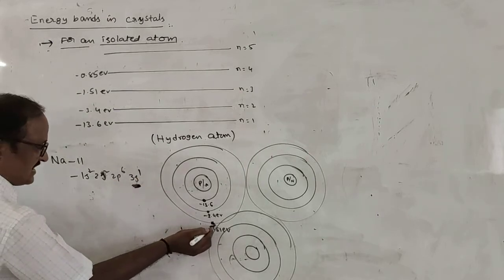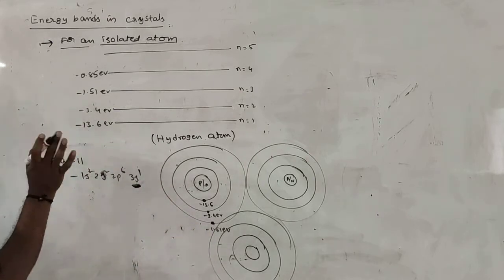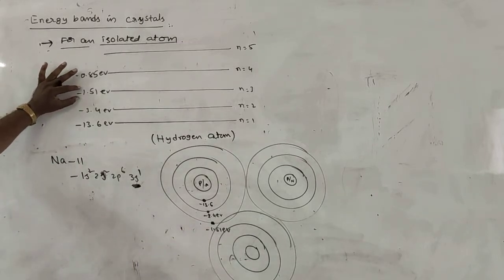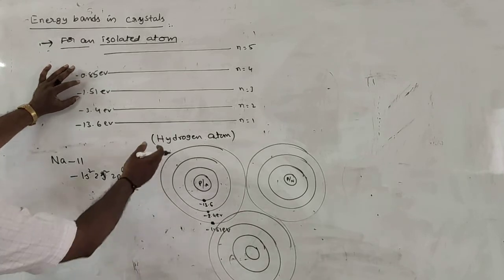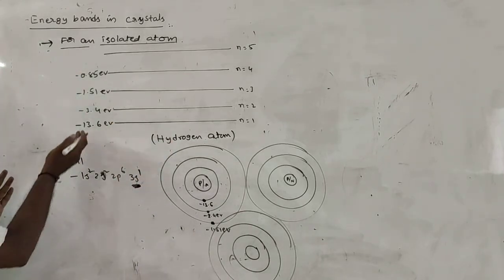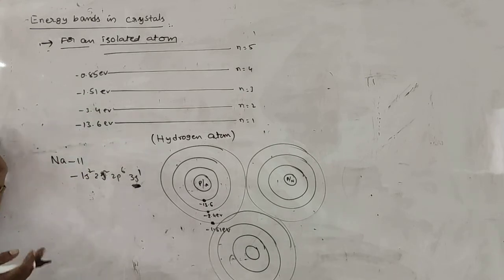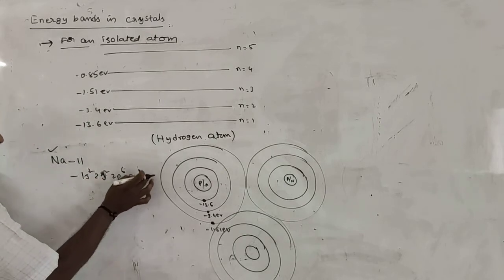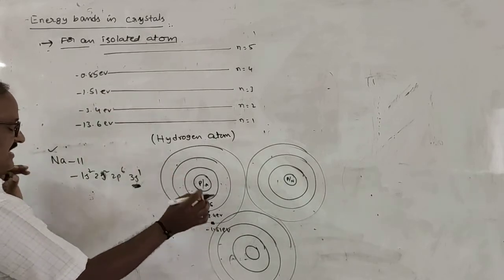And this electron has an energy which is equal to, sorry, in the third energy state it is approximately -1.5 electron volts in case of hydrogen. In case of sodium, it is -13.6 times Z square by n square. So just to calculate the electron energy in case of the third valence state, it has a discrete amount of energy.